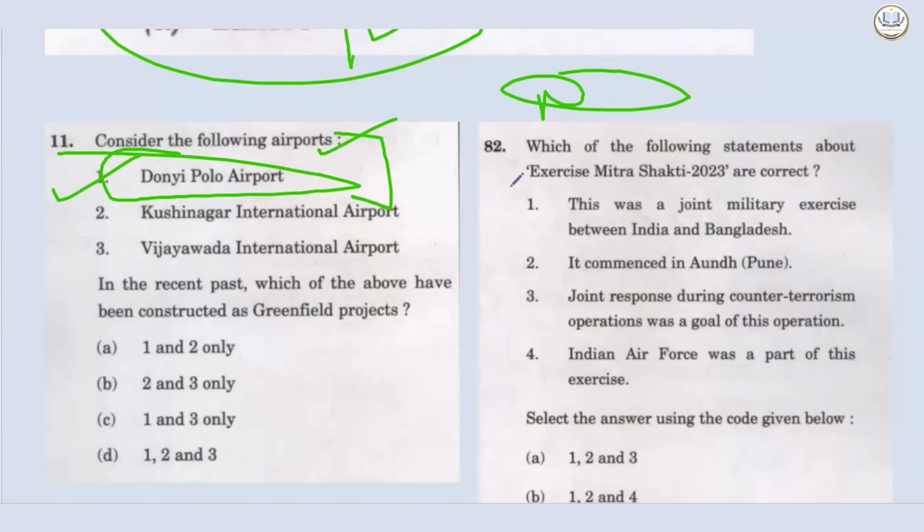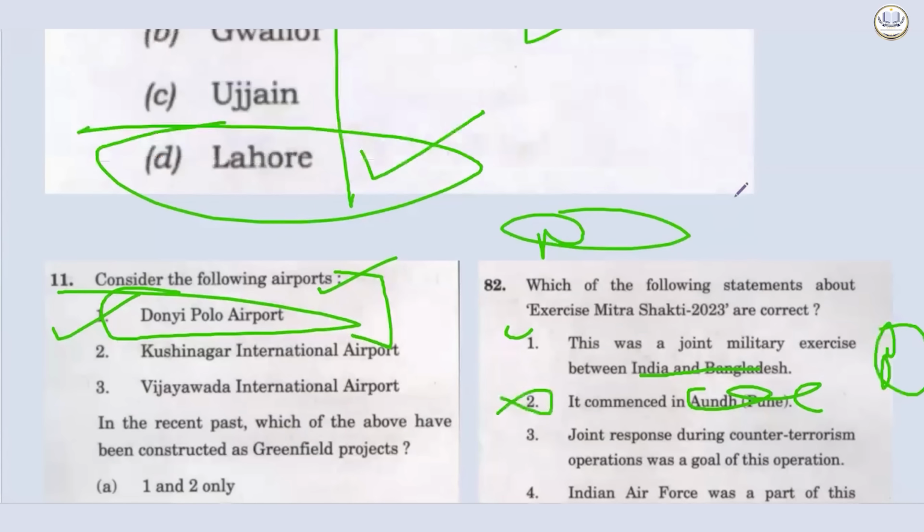Then let's see another question as well. Which of the following statements about exercise Mitra Shakti are correct? This was a joint military exercise between India and Bangladesh. It commenced in Aund, Pune. If I have to make a wrong statement, why would I give a particular Aund, Pune name, which is so lesser known? I will give something which can trap you more, Visakhapatnam, right? So this will not be correct. This is called the odd one out.